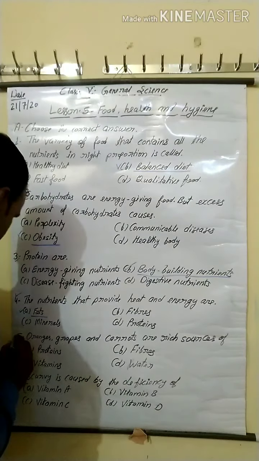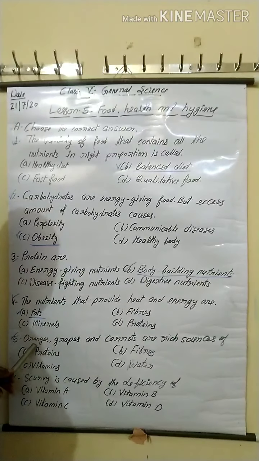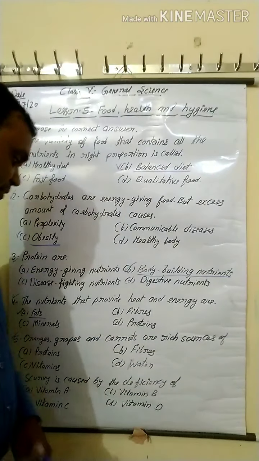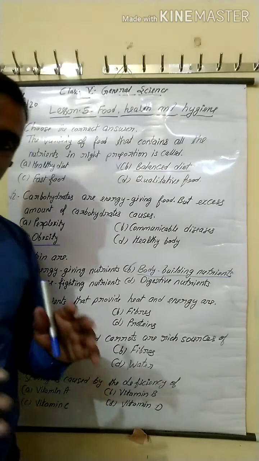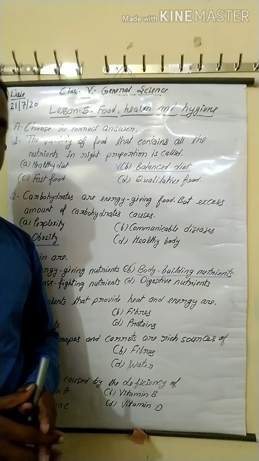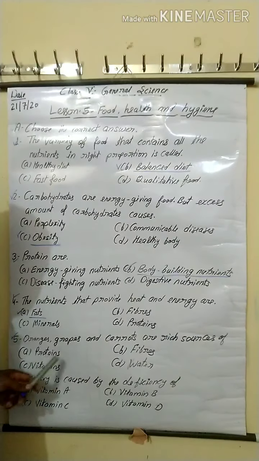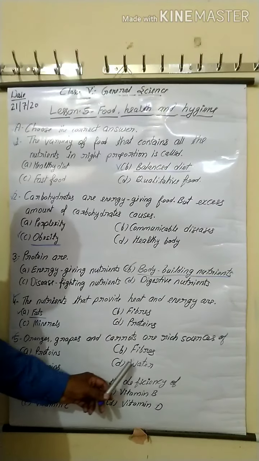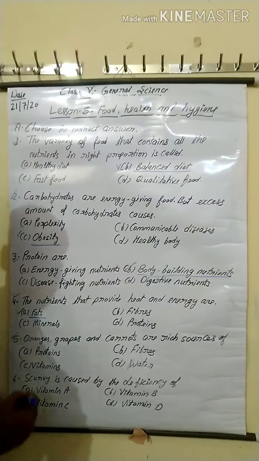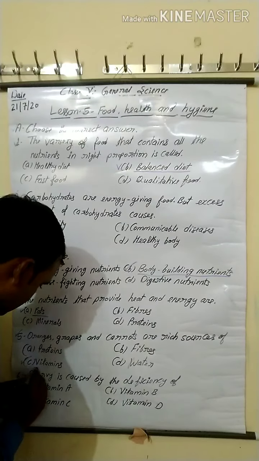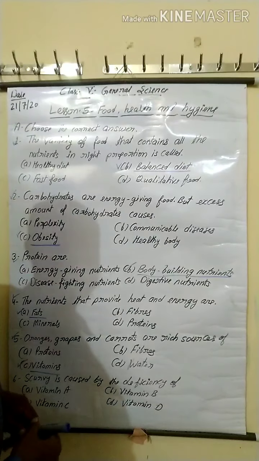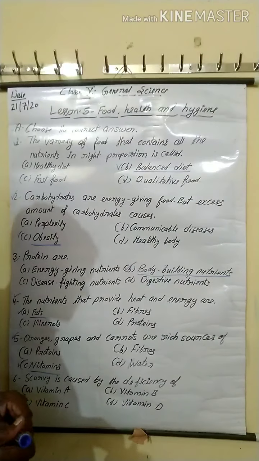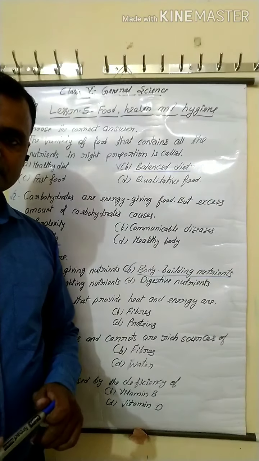Now fifth question, orange, grapes and carrots are rich sources of. In these food items, what type of nutrients is found? Option A proteins, B fibers, C vitamins, D water. Yes, vitamins. Orange, grapes and carrots are rich sources of vitamins, and vitamins are also known as protective food.